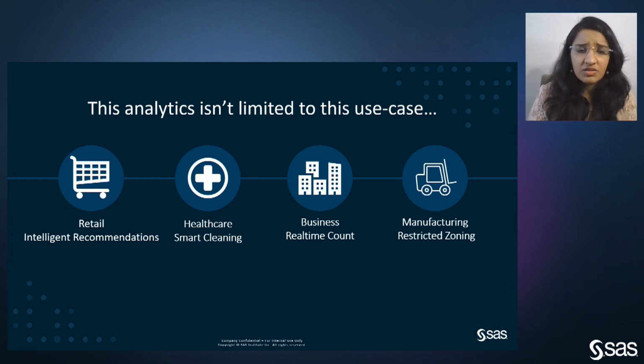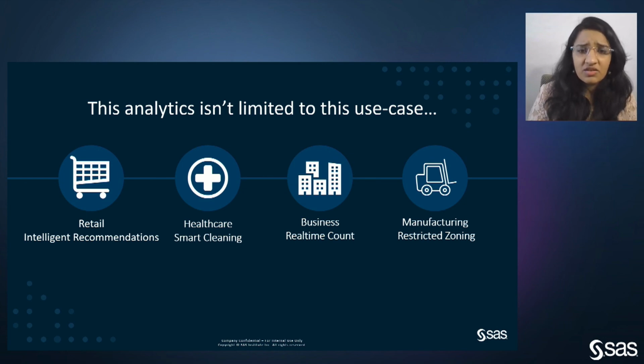This could be used in retail or manufacturing retail for intelligent recommendation on how many cashiers you need to have in a supermarket at any given point of time. Because using this analytics, we can know what the crowd was, and when there was more crowd, and there could be an entire optimization on the number of cashiers.